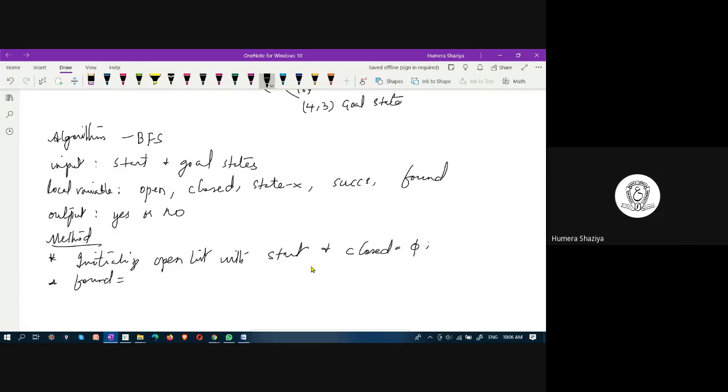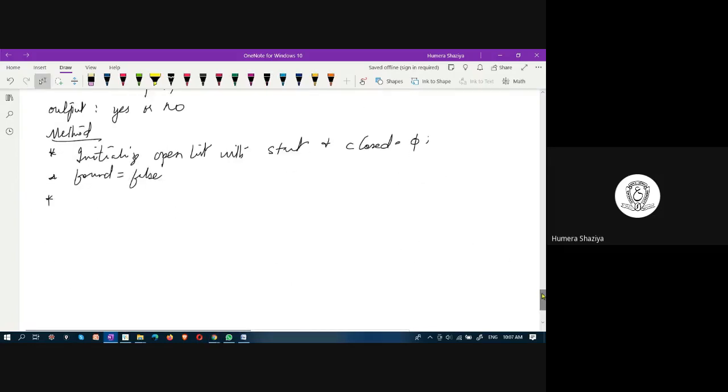You are initializing this found variable to be false, which means the goal state is not found. If it is found, then the process of exploring the nodes stops.